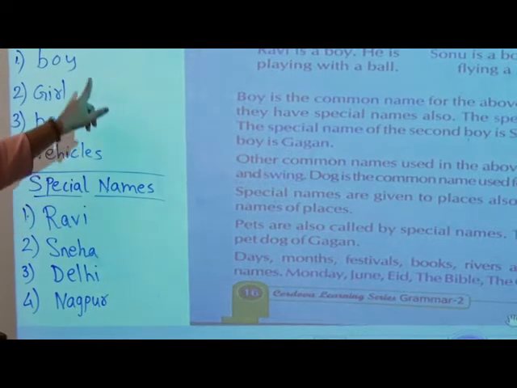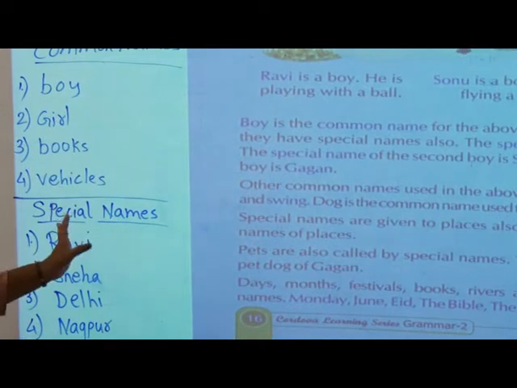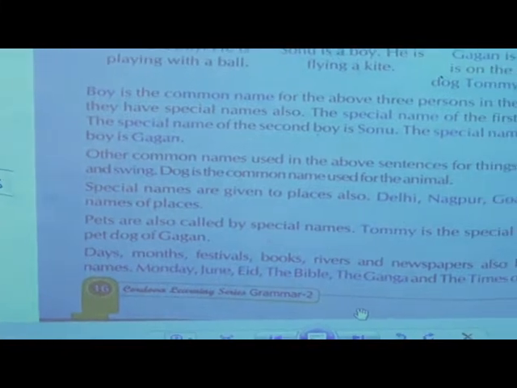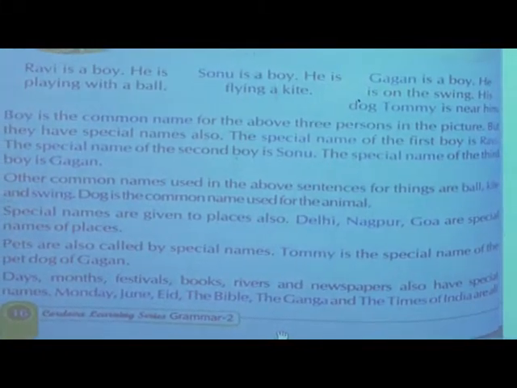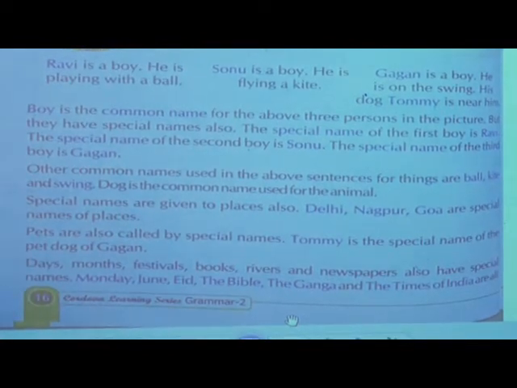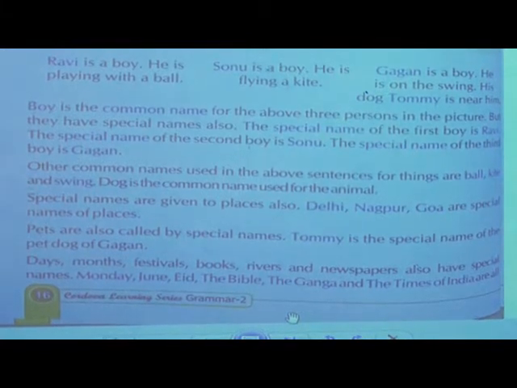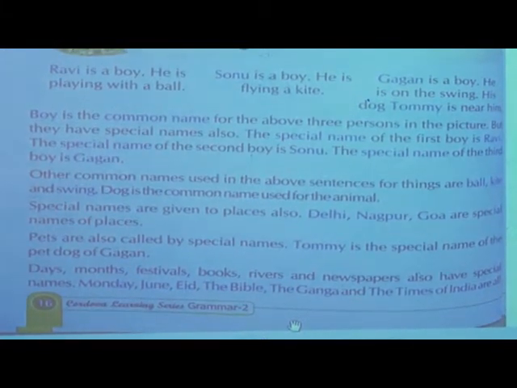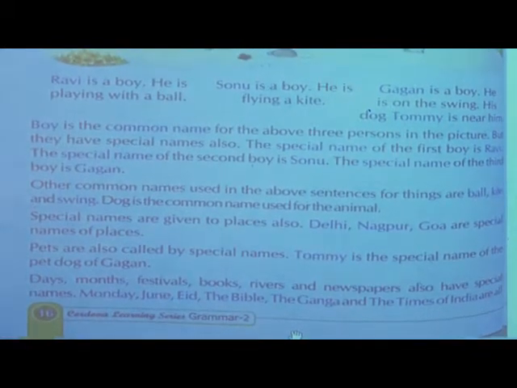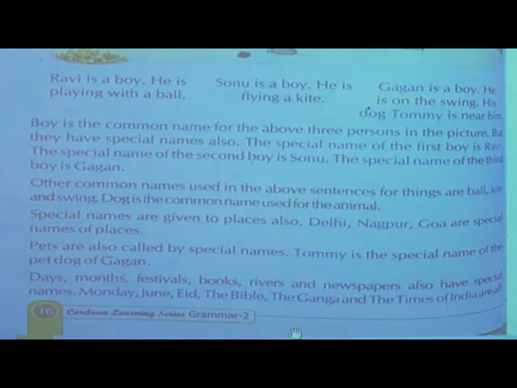And this is a common name. Common means it is common only. Boy, girl, books, vehicles. Then see, pets are also called by special names. Pets also have a special name. Tommy is the special name of the pet dog of Gagan. Days, months, festivals, books, rivers and newspapers also have special names. Monday, June, Eid, the Bible, the Ganga and the Times of India all have special names.